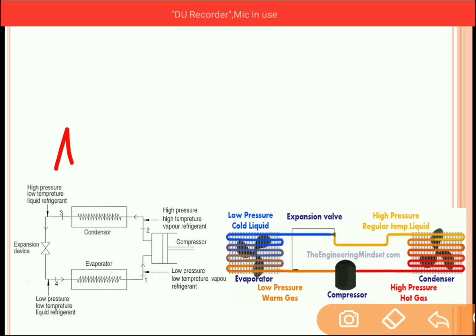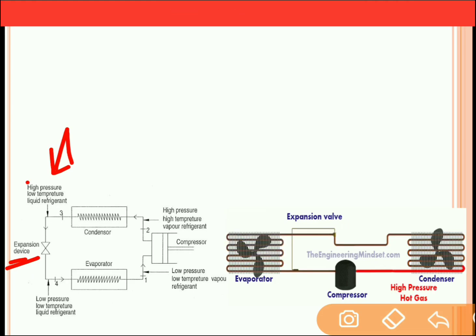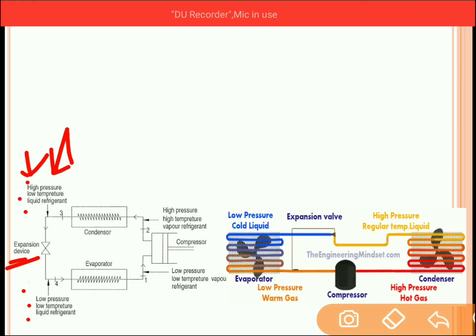This high pressure, low temperature liquid refrigerant will now enter into the expansion device. The function of the expansion device is just to reduce the pressure. So from high pressure, low temperature liquid refrigerant, it will convert into low pressure, low temperature liquid refrigerant. It means only the high pressure is reduced to the low pressure, and the same liquid phase is converted into the liquid phase.